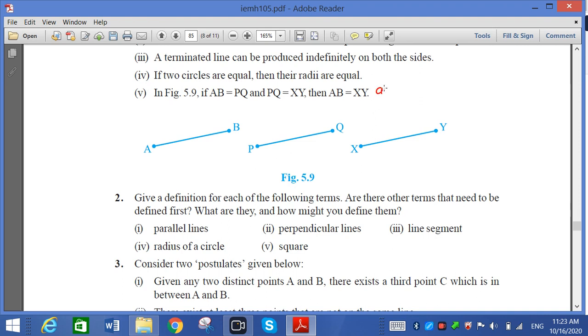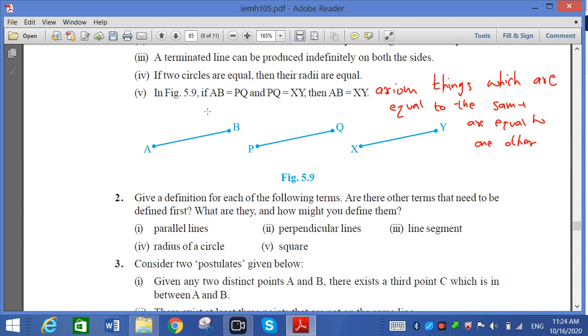Generally, if x is equal to y and y is equal to z, then x is equal to z. So here it is also true.